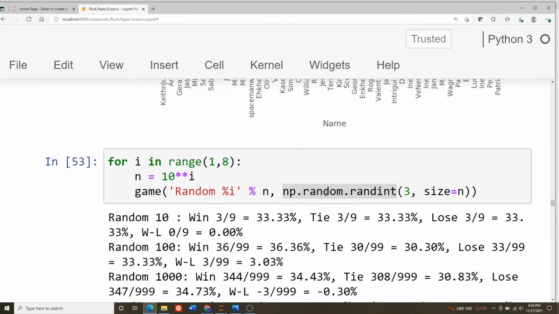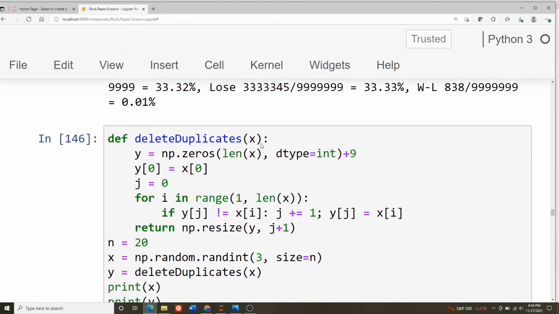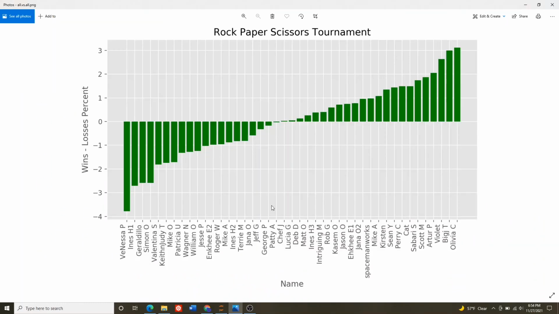So the other thing, just for fun, I said, okay, let's have a tournament. I got 43 people. Let's have them all play each other. So this is everybody playing each other. Now this is not using the algorithm, but people gave strings of different lengths. Some people gave 20 numbers, some people gave 40 numbers, all different numbers. So if you're playing somebody with a different length, I go by the maximum of the two players, and then I just keep looping over the shorter one's results over and over again to get to the maximum.